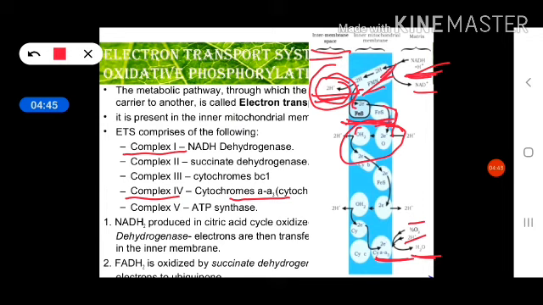Similarly, you can see here this is also a proton as well as electron carrier, so it receives the proton as well as the electron. The proton will come from the matrix; this arrow is towards this side. But the next complex is not a proton carrier, it is only an electron carrier, so again the proton has to be pumped into the intermembranous space, and the electron will transfer to the next carriers and ultimately be involved in water production. So in this way, by the oxidation of one NADH2 molecule, 2 plus 2 plus 2, a total of 6 hydrogen ions, or protons, are transferred into the intermembranous space.